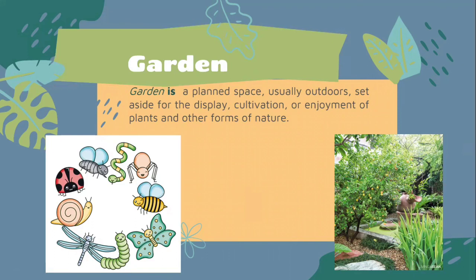It's called a garden. Here are examples of animals that you can find in a garden: dragonflies, cicada, butterfly, bee, spider, snail, bug, or mosquito.